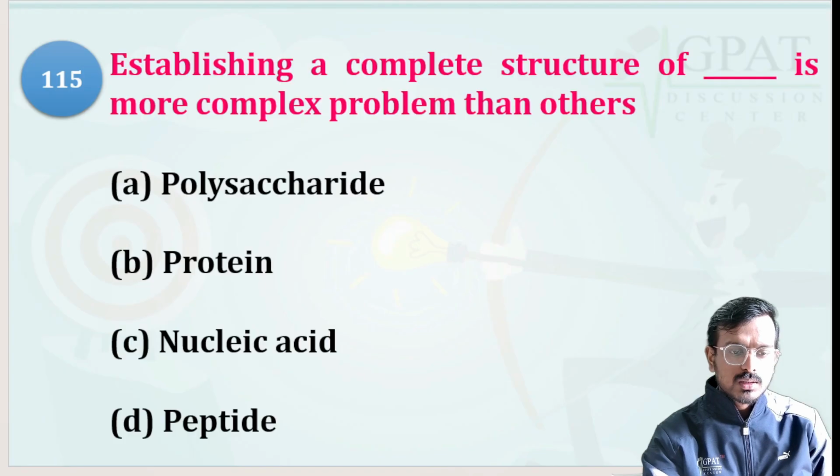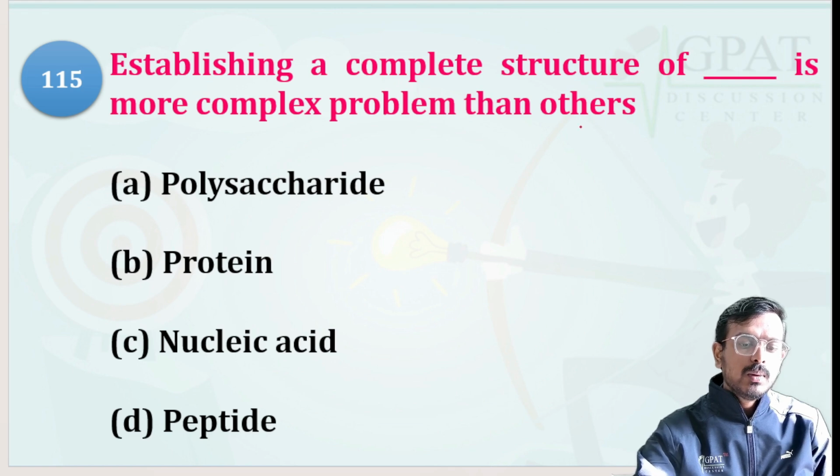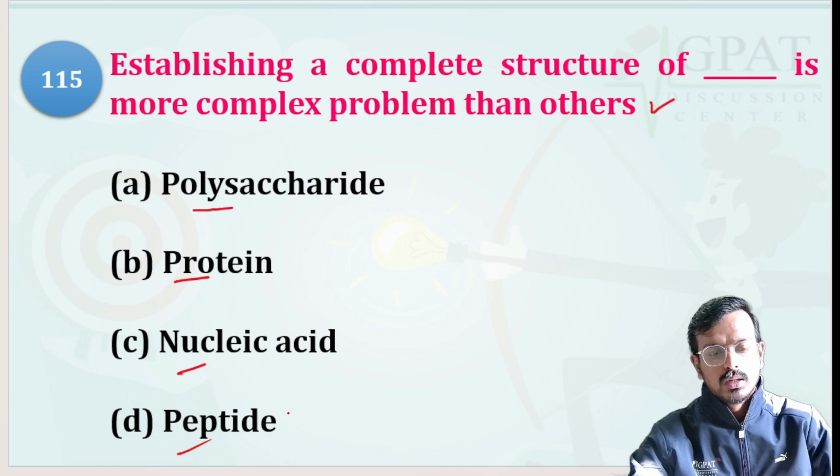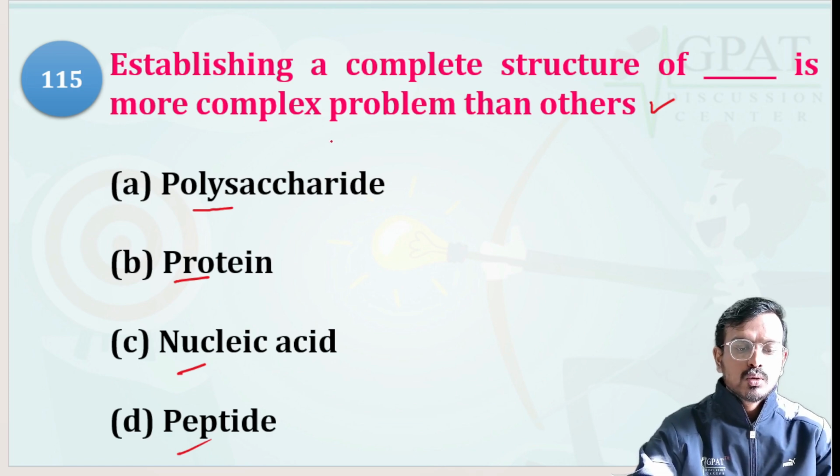The first question was: establishing a complex structure of dash is a more complex problem than others. So your options are polysaccharide, protein, nucleic acid, peptide. If you remember, when I was talking to you about the carbohydrate topic, I discussed this. So polysaccharides have the more complex structure.